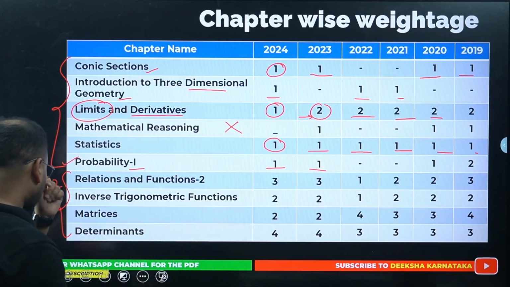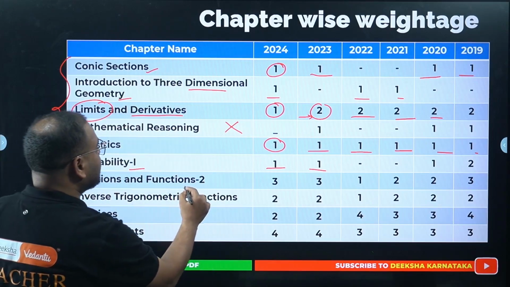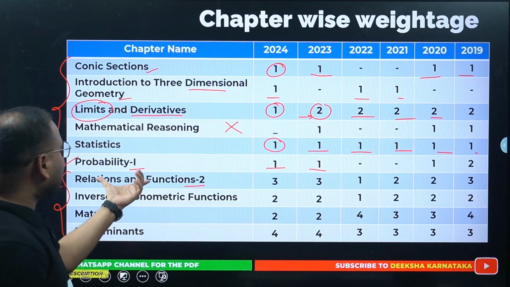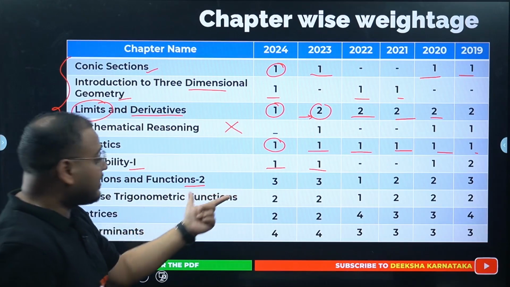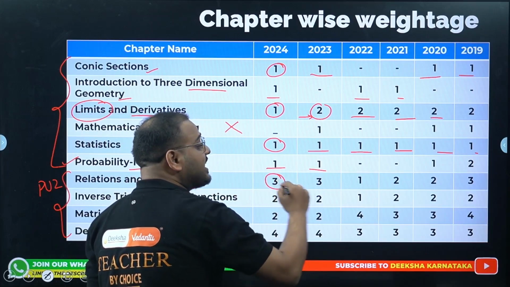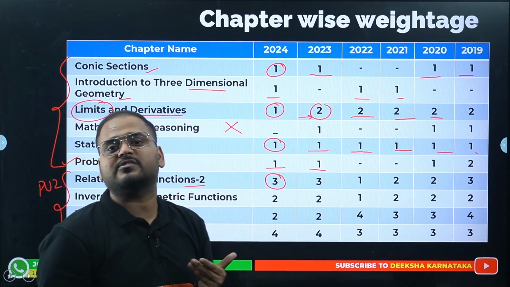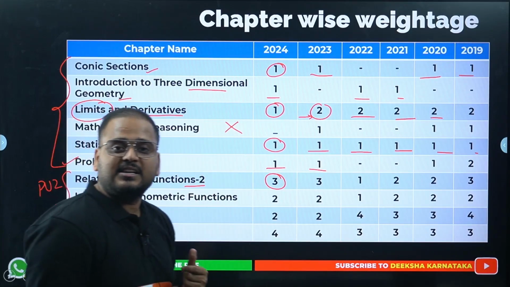Very good. So relations and functions, part 2. Why part 2, sir? Because part 1 is there in PU1, so these are the added topics. Look at the trend, almost 3 questions every year have been asked. So you can expect 2 to 3 questions. You can expect 3 straightforward questions in the coming KCET as well.